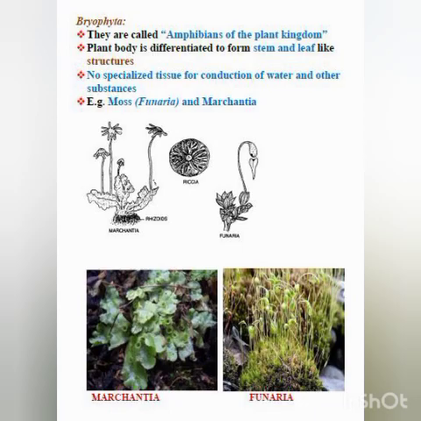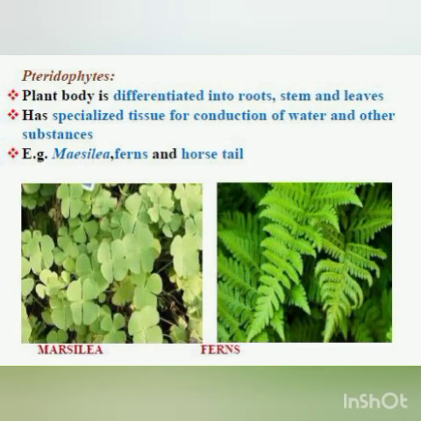Now next we come to pteridophytes. What are pteridophytes? They are found mainly in shady and damp places. Here in pteridophytes, the plant body is differentiated into roots, stems, and leaves.